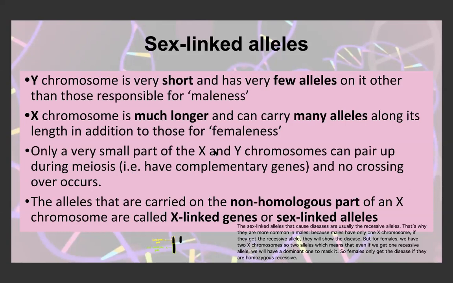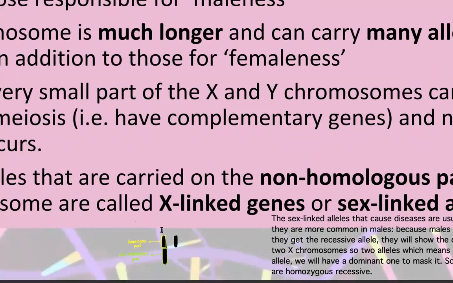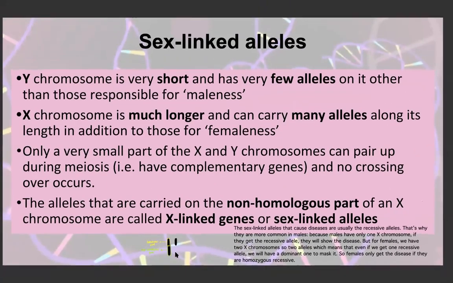Only a very small part of the X and Y chromosomes can pair up during meiosis. They have complementary genes because, if you look here, this is an X chromosome and this is a Y chromosome, and these parts could be homologous and pair up, but this part doesn't have any complementary pairs because there's nothing to pair it to. So no crossing over occurs between the X and the Y chromosomes during meiosis. The alleles that are carried on the non-homologous part of the X chromosome, this green part here, are called X-linked genes or sex-linked alleles.